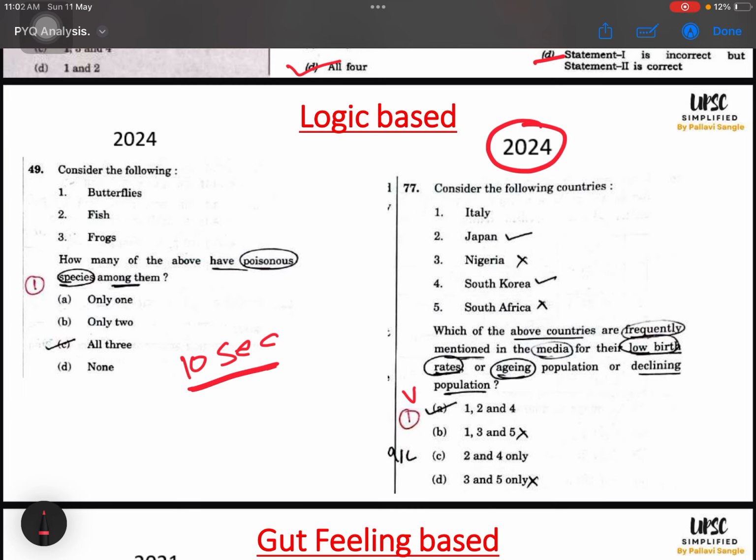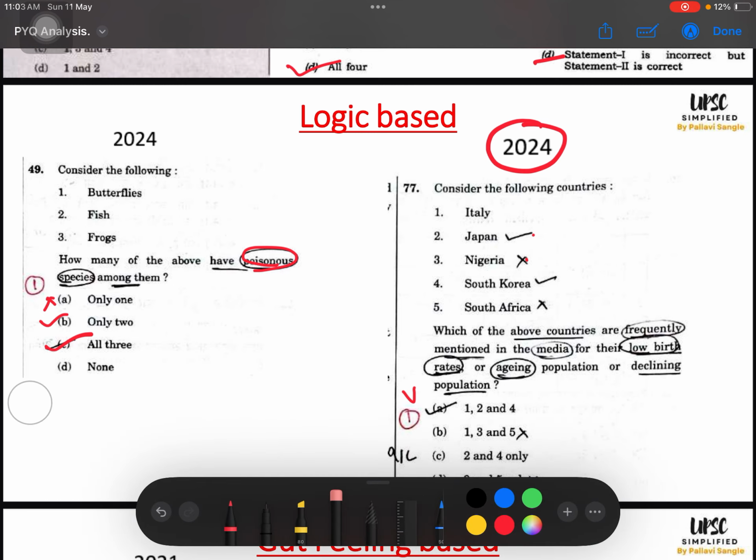I did not even do that. I just read it, marked C and went ahead. Can you see there is no scribbling also? Like this, I have not even scribbled here, nothing. I just read here, "poisonous", okay, 1, 2, only 3 and I went ahead. There is no scribbling here. I was very confident for this question.